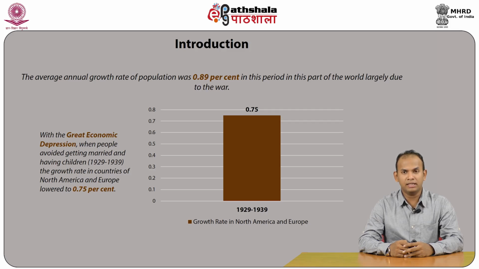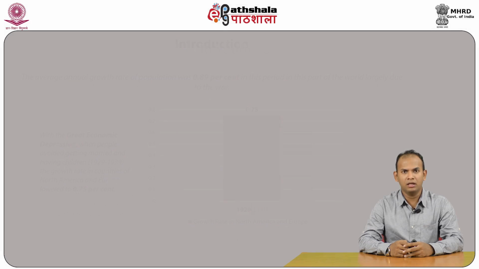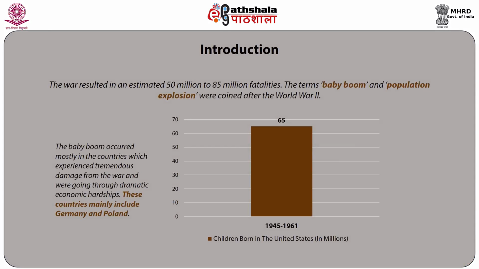There were mass deaths of civilians, which included the Holocaust and the strategic bombing of civilian cities, including the nuclear weapons used on the Japanese cities of Hiroshima and Nagasaki. The war resulted in an estimated 50 million to 85 million fatalities.